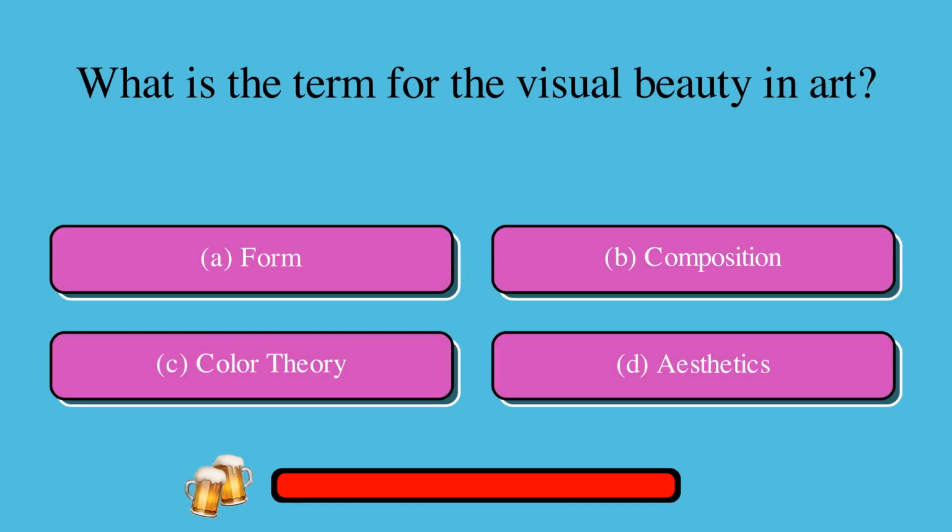What is the term for the visual beauty in art? A. Form, or B. Composition, or C. Color theory, or D. Aesthetics? The correct answer is D. Aesthetics.